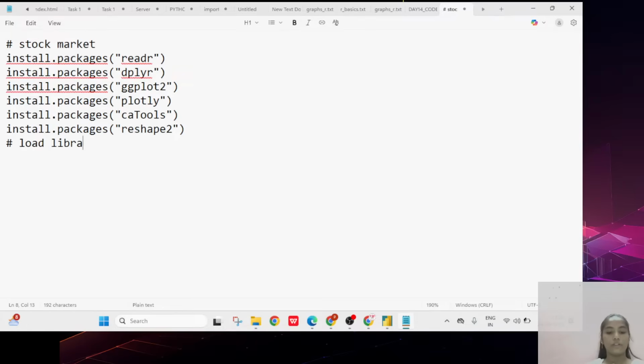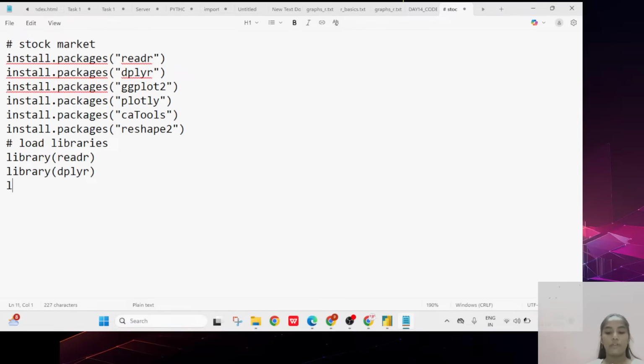If you want to load the libraries, first you have to take the keyword library. The first library will be readr, the second library will be dplyr.